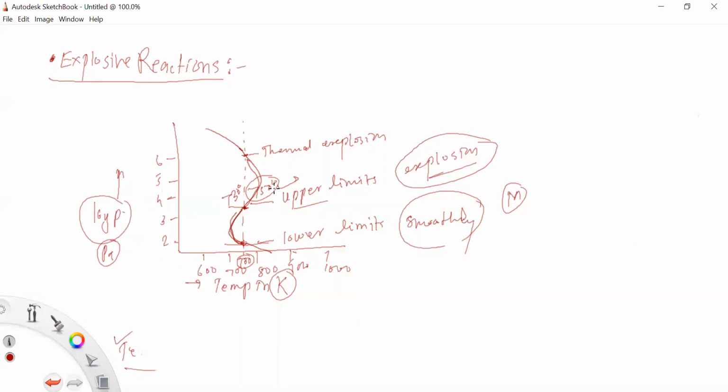And therefore there is a possibility of explosions, because both the upper limits of the temperature and pressure will be increased. But before this wall, the branching reaction is explosively efficient; the reaction is smooth when the pressure is above the upper explosive limit.